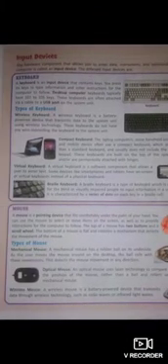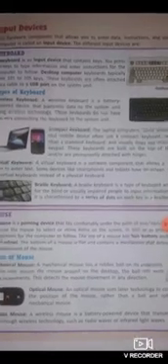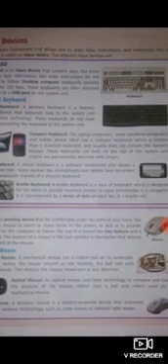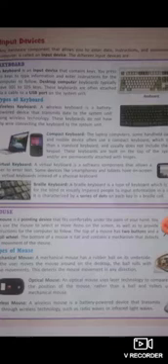Mouse: have you seen a mouse? A mouse is a pointing device that fits comfortably under the palm of your hand. You can use the mouse to select or move items on the screen. The top of a mouse has two buttons and a scroll wheel. Types of mouse. Mechanical mouse: a mechanical mouse has a rubber ball on its underside. As the user moves the mouse around on the desktop, the ball rolls with these movements. This detects the mouse movement in any direction.